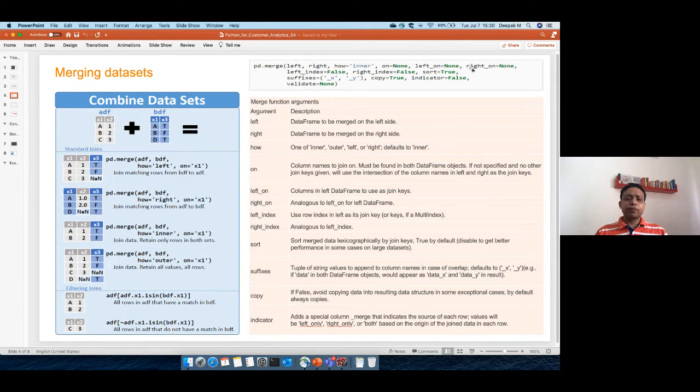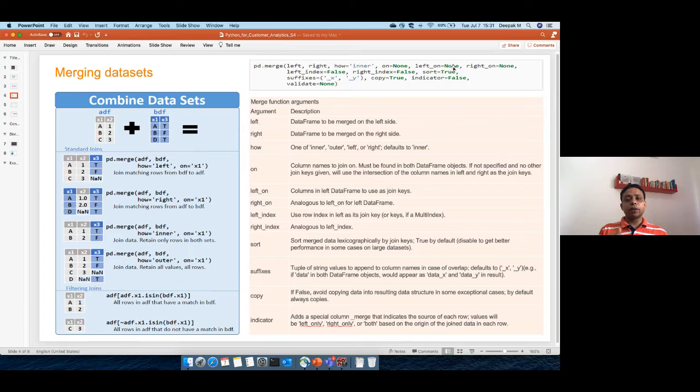What if you have to match on multiple columns? Let's say you want to match by employee name. Employee name can be duplicate, as multiple employees can have the same name. So how will you match it? You will say employee name and location, or employee name and team. Even then there may be duplicates, but let's assume that there are not. So then you have to provide two columns, matching on employee name and location. In left_on, you will say equal to employee name, location.